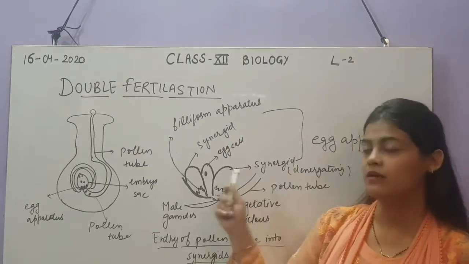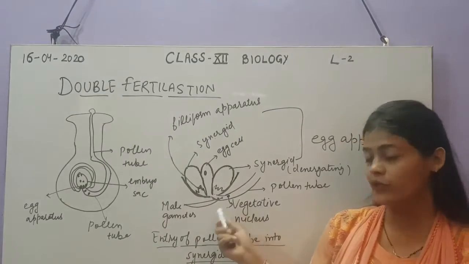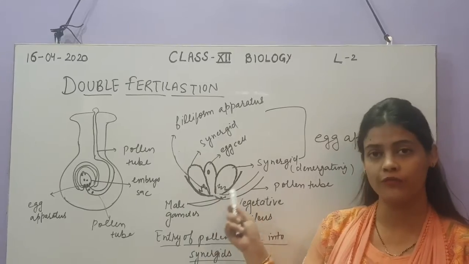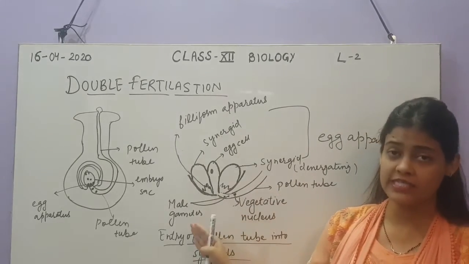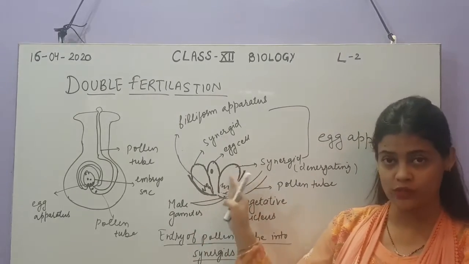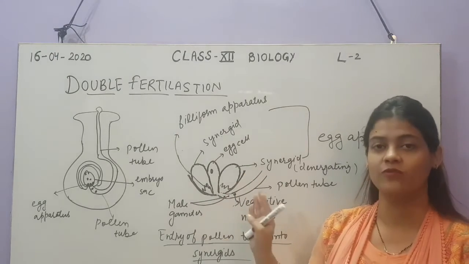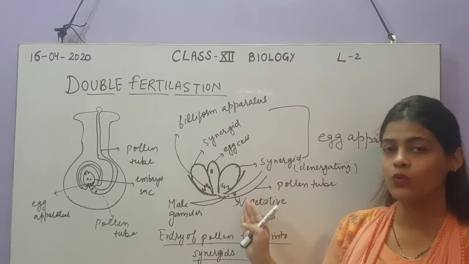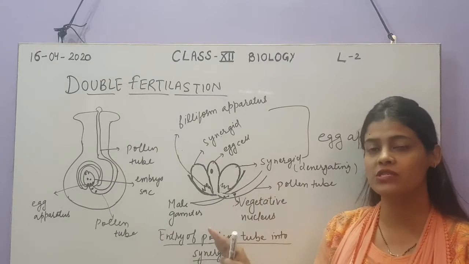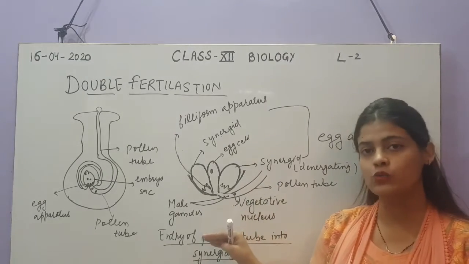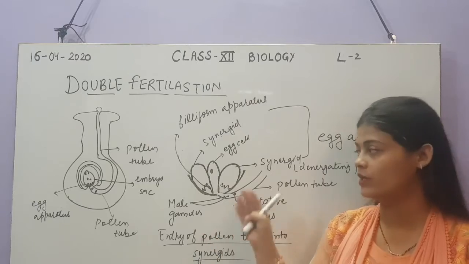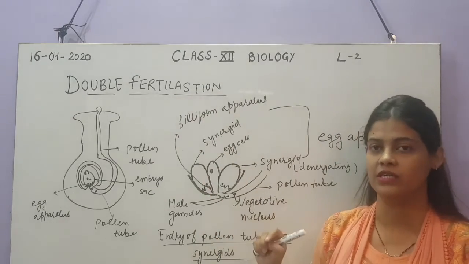So let's see when the pollen tube enters the ovule, how it will release the male gametes into the embryo sac of the ovule, where the female gamete is already present in the form of the egg, and how the two male gametes fuse with the other two cells. One is the egg cell and the other is the polar nuclei, that will be in the double fertilization.